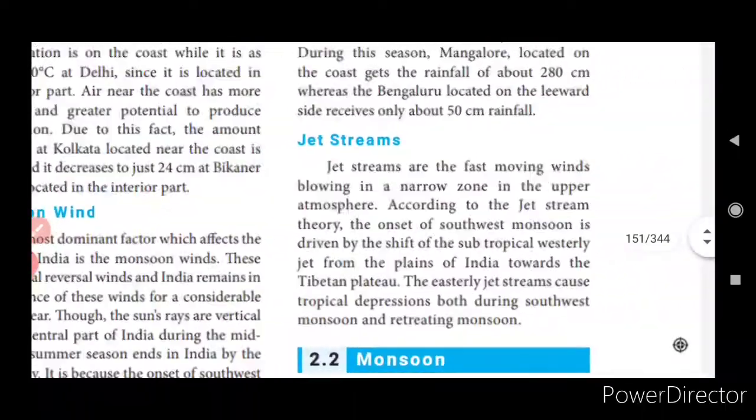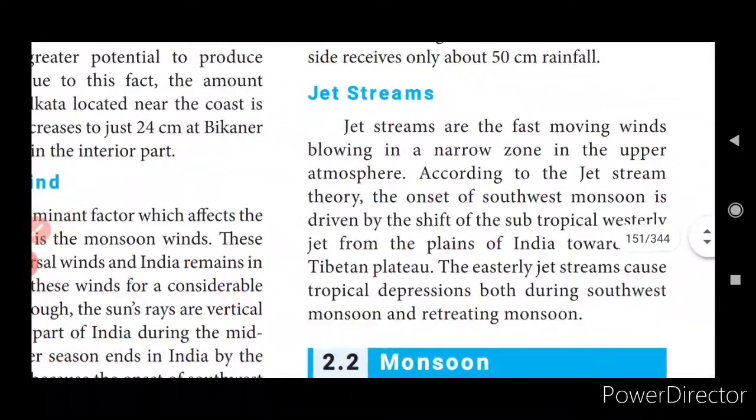Okay, coming to the last point, jet streams. Jet streams are fast moving winds blowing in a narrow zone in the upper atmosphere. You can think that jet streams means very fast moving, like the name itself, jet, you can find out how jet planes are very fast moving. Like that, the jet streams will be very fast moving.